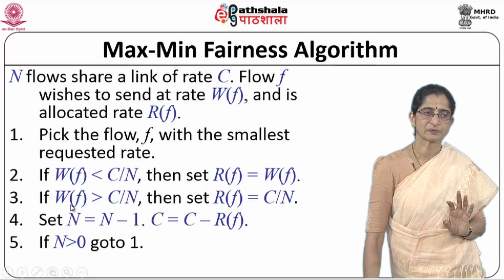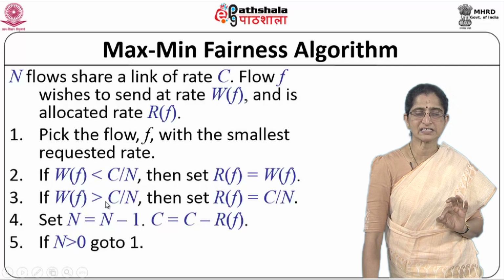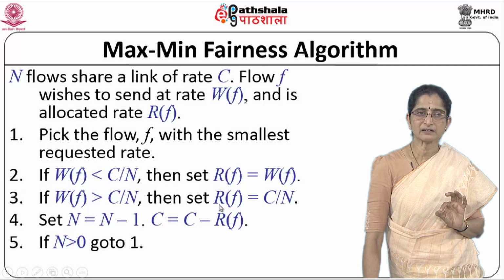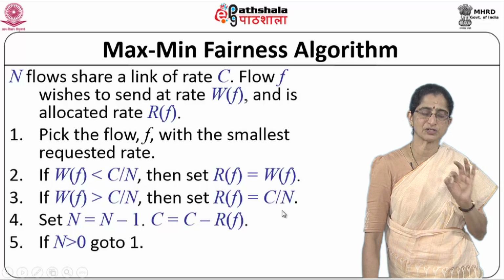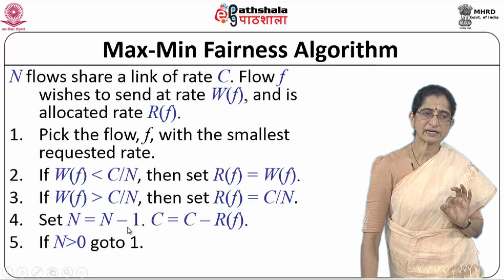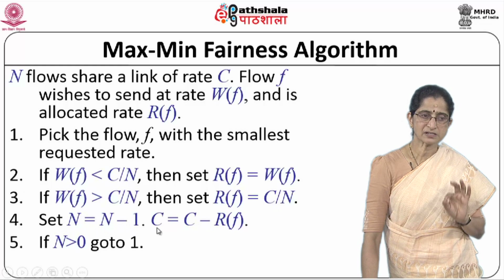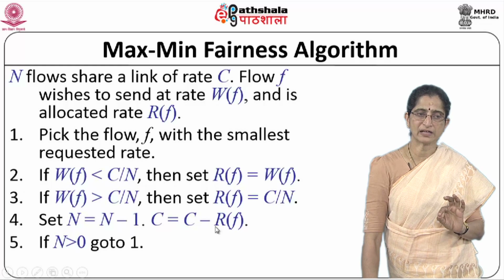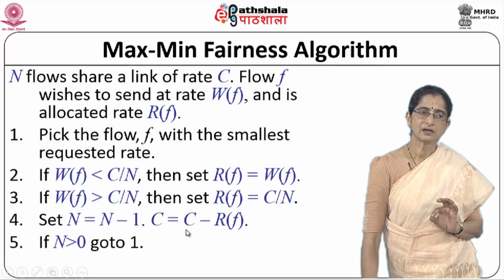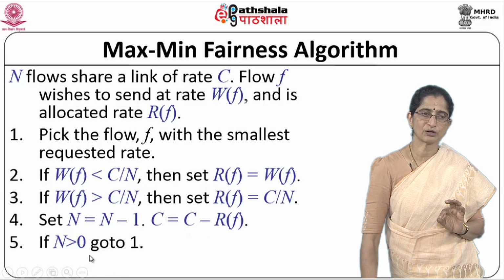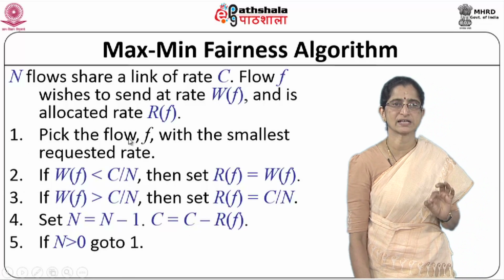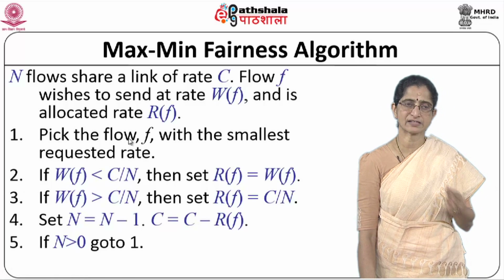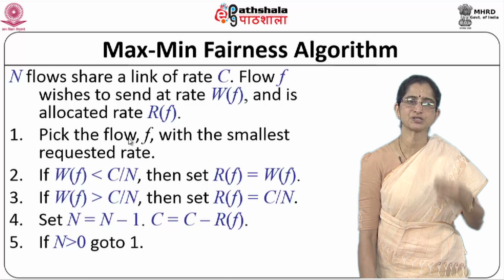If w_f is greater than c/n, then you set the allocated rate to c/n. It only gets the equal share. Now you set n equal to n minus 1, and subtract whatever you already allocated from c. If you have not exhausted all the flows, go back and keep picking the next flow which has the next smallest requested rate, and proceed in this manner.